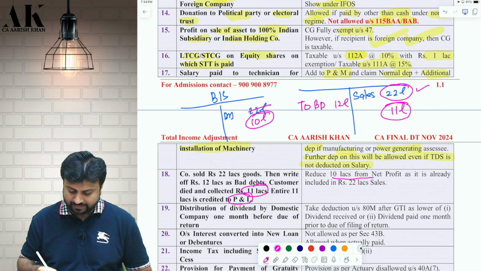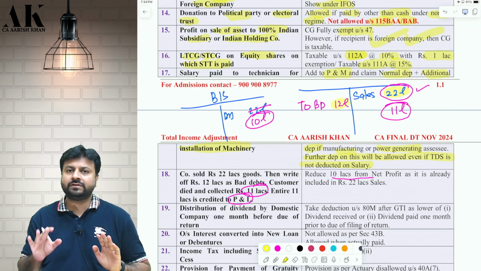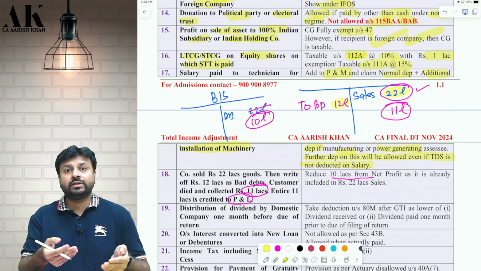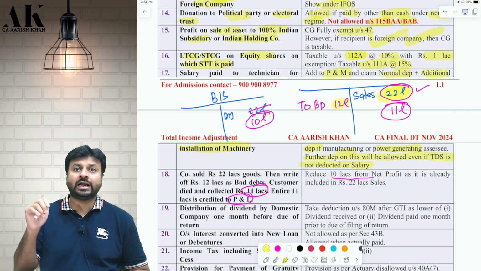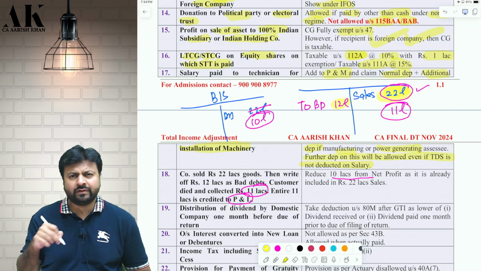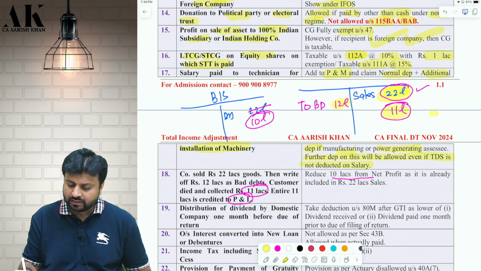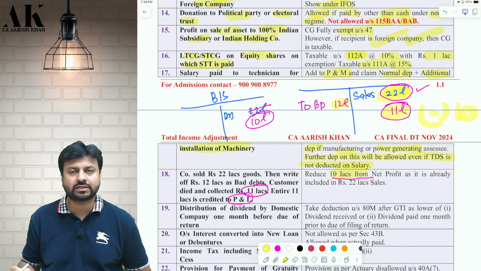So again, I am saying, 22 lakhs sales you have done, 12 lakhs bad debt. So how much are you supposed to receive? 10 lakhs. Now, if you receive 11 lakhs, then the 10 lakh rupees is out of this only. Now, why do you have to credit that again to P&L? Only 1 lakh has to be credited. Therefore, if you have credited 11 lakh rupees mistakenly, reduce 10 lakhs and let 1 lakh be part of P&L. Pay tax on that. I hope it is clear to all of you.